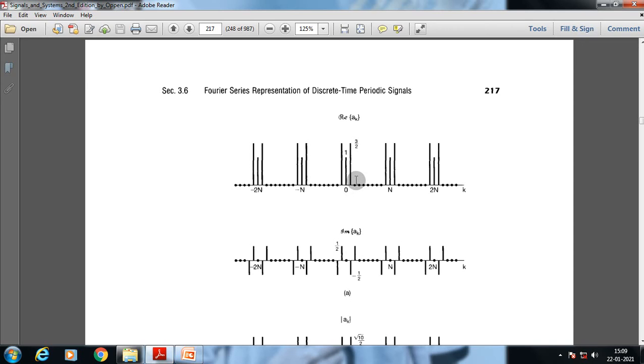1, 2, 3, 4, 5, 6, 7, 8, 9, 10. This value will be repeated. The same way the whole function will repeat itself. All the constant coefficients that exist in the real domain will repeat after each and every 10 intervals.